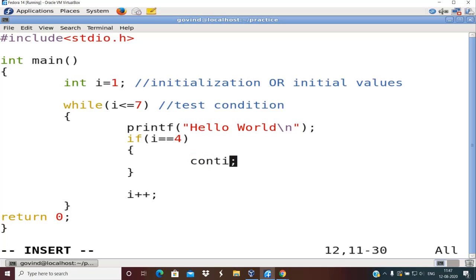Break comes out of the loop, continue continues with the next iteration of the loop. When I becomes 4, it simply continues. It will not increment here; it simply checks the test condition. Again 4 will be less than or equal to 7, again it continues.